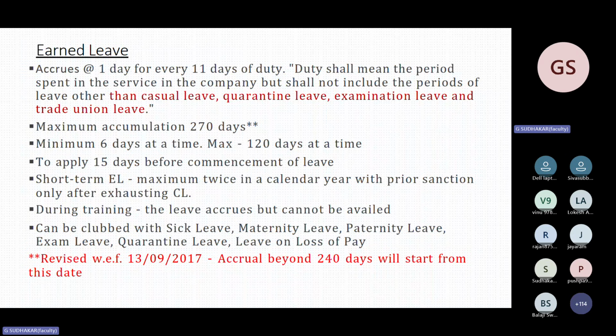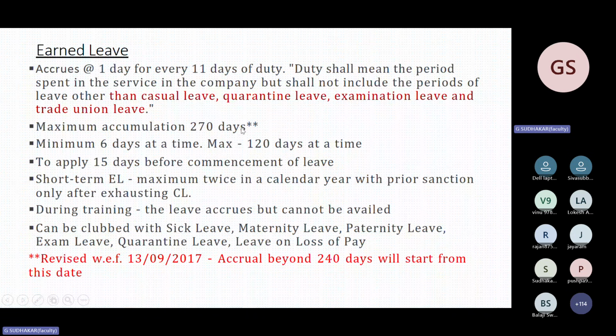Remember this. One question has been asked in the 2022 examination. Calculate the EL. He is availing sick leave for so many days. How many days will be credited? Like that they asked. But casual leave will not be counted. Only for sick leave and examination leave, that will be deducted. Earned leave will not be credited for those days.